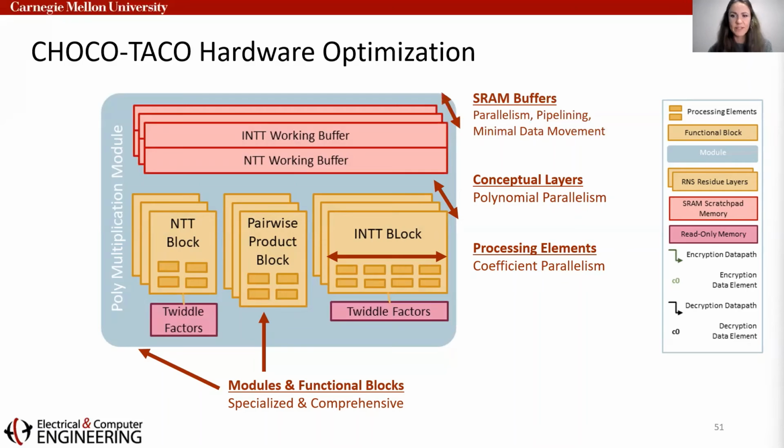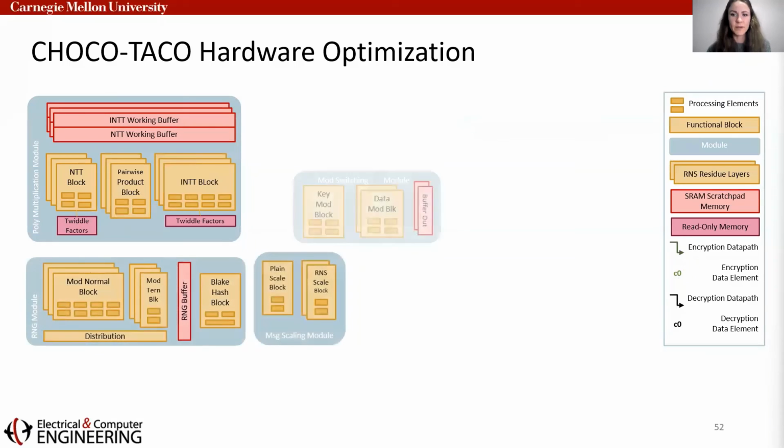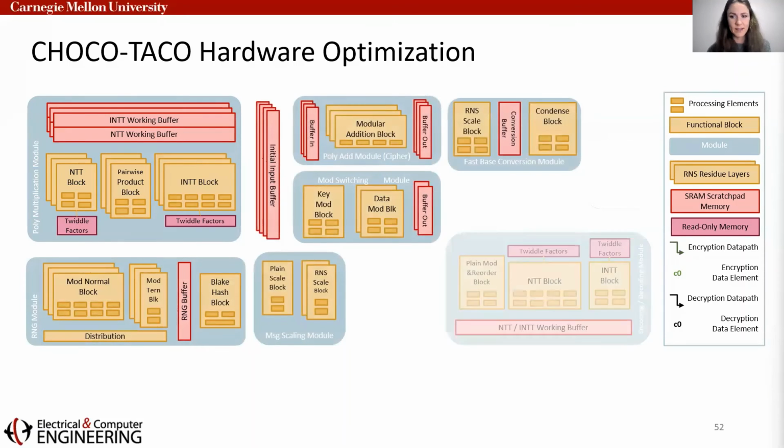Finally, tightly integrated memories are then added to each module to support this parallelism, as well as fine and coarse-grained pipelining across the functional blocks and modules. These memories allow us to store all intermediate results locally and minimize expensive data movement. In this way, we build up each of these modules from functional blocks and processing elements.